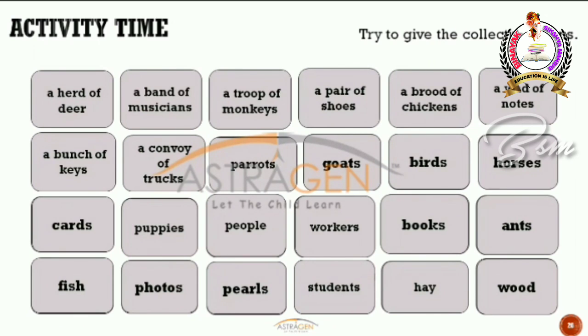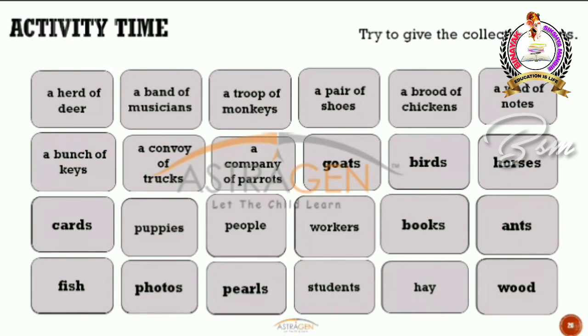What about parrots? I'm not just asking about birds, but you have parrots here, one type of bird. So if you have just birds, then it could be flight of birds or flock of birds. But what about parrots? A company of parrots. Alright, so company is the collective noun for parrots.